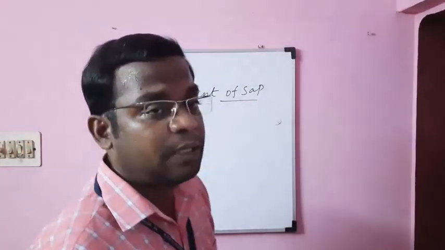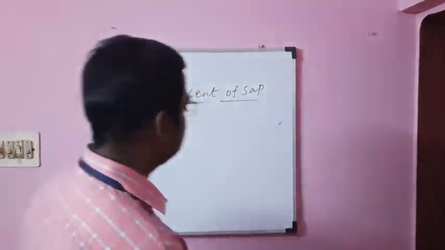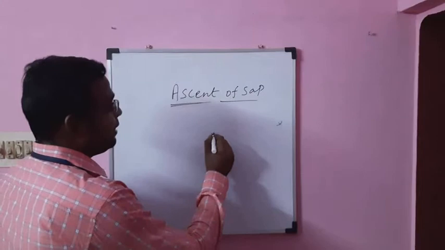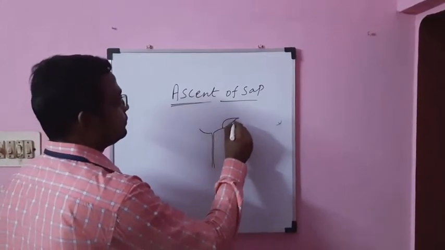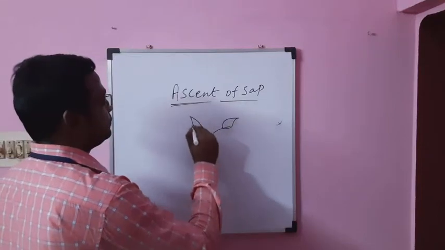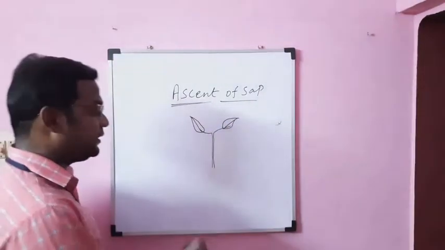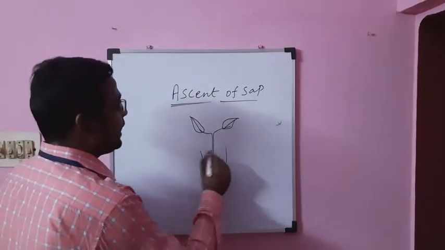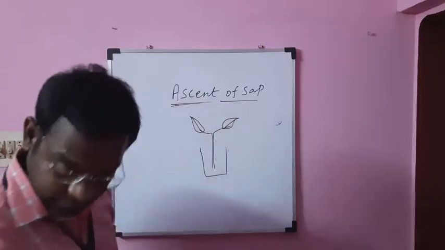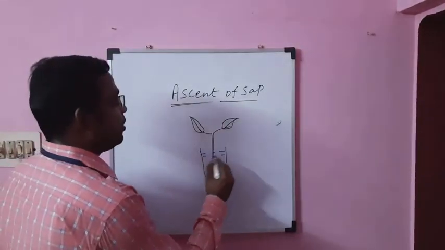For this experiment, first we have to take the balsam plant. Then the plant should be kept in a beaker of water.